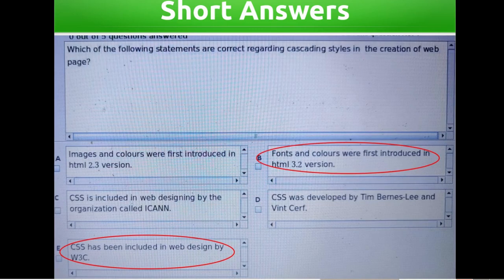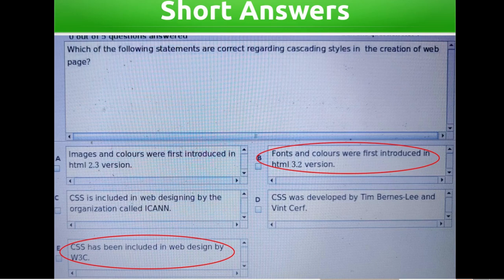Which of the following statements are correct regarding cascading styles in the creation of web pages? Images and colors were first introduced in HTML 2.3 version. Fonts and colors were first introduced in HTML 3.2 version. CSS is included in web designing by the organization called ICANN.